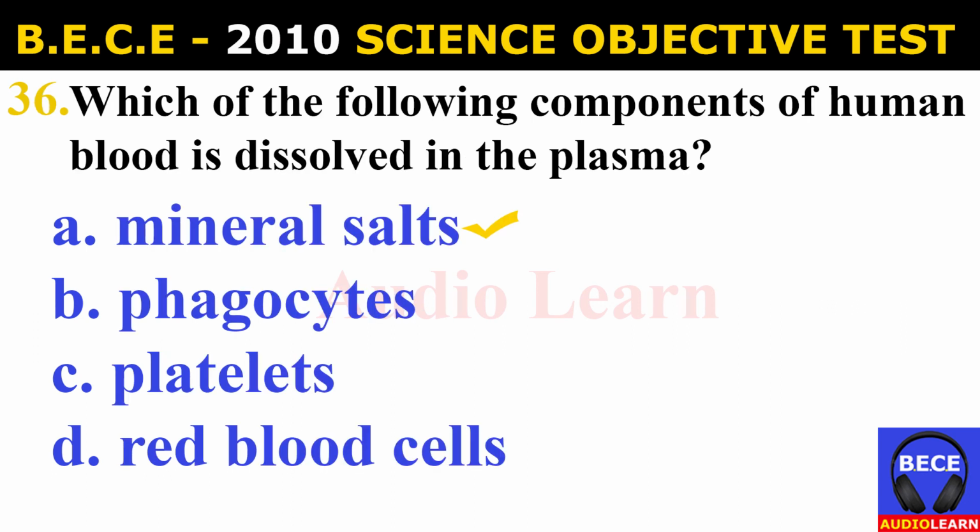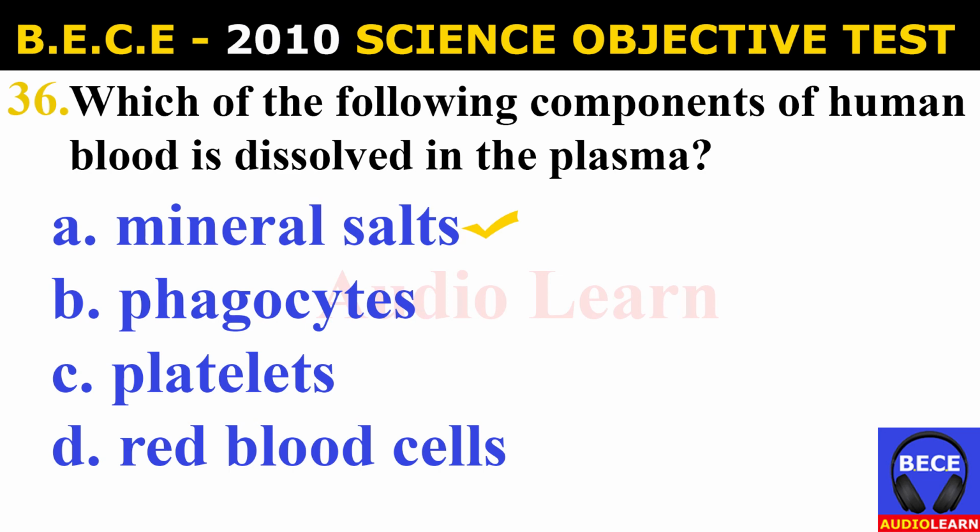Number 36. Which of the following components of human blood is dissolved in the plasma? A. Mineral salt, B. Phagocytes, C. Platelet, D. Red blood cells. And the answer is A. Mineral salt. Which of the following components of human blood is dissolved in the plasma? Mineral salt.